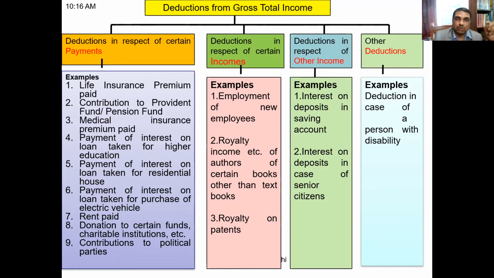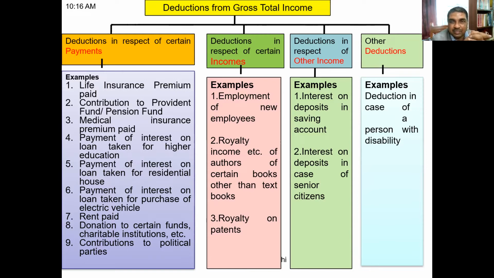And there are some deductions which are given on the basis of some incomes. That means if your income includes some specific type of income, then only the deductions are allowed. Like employment of new employees in some certain entities. If some new employees are employed, they can get some deduction. Or royalty income from authors of the books of certain textbooks. Or royalty on patents. Like this, some deductions are allowed.